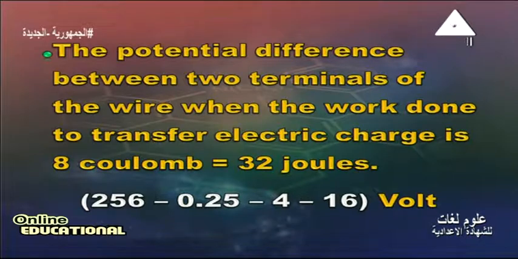We can find the potential difference from the law V equals W over Q. So 32 over 8 equals 4 volt. So the potential difference between two terminals equals 4 volt.